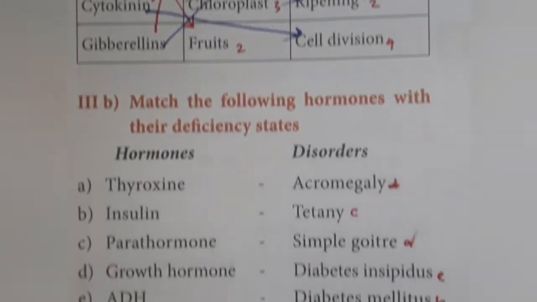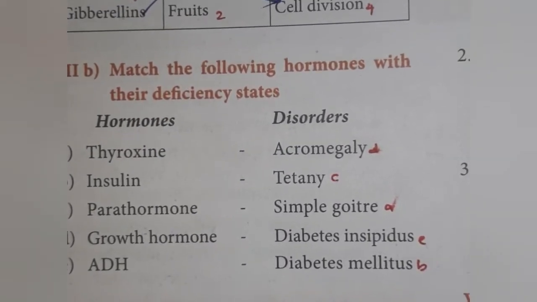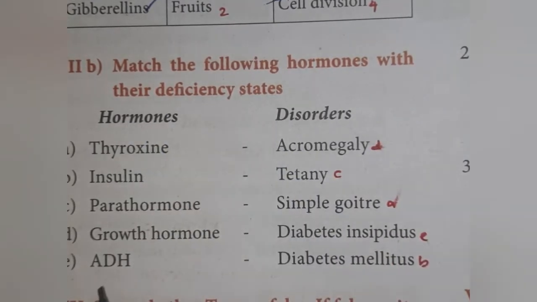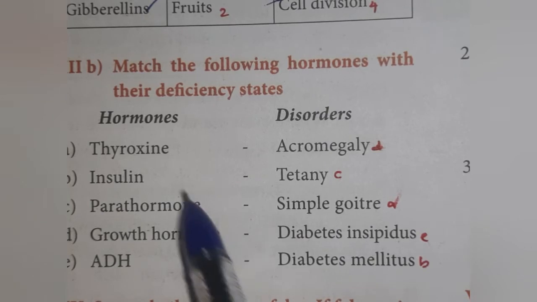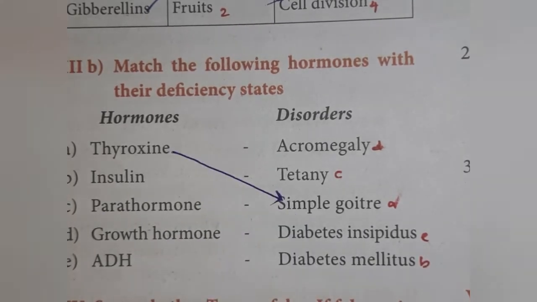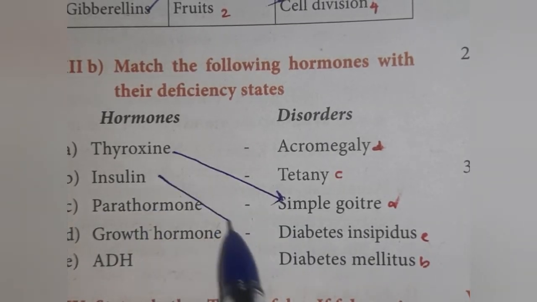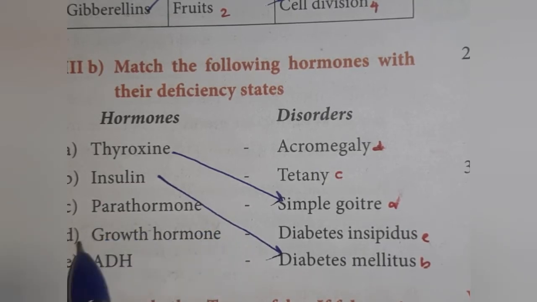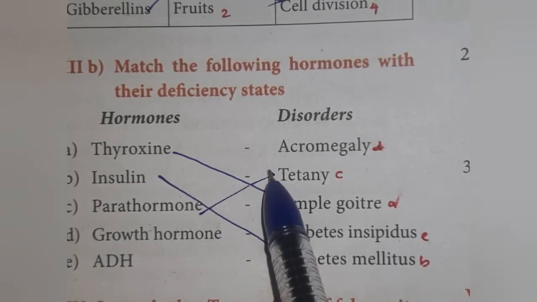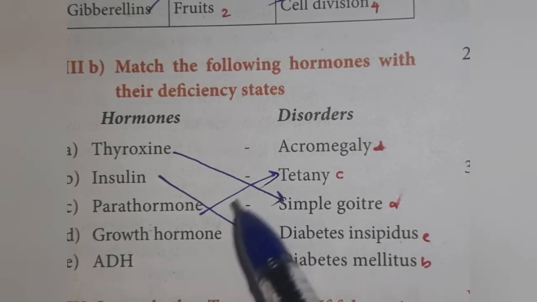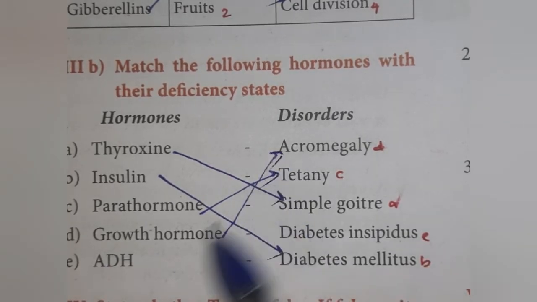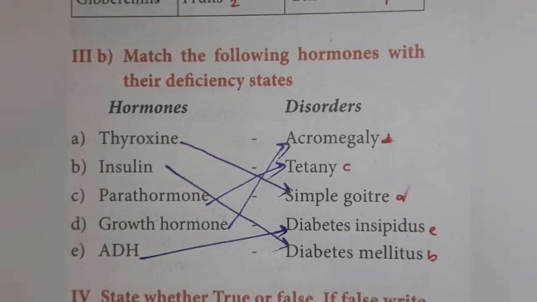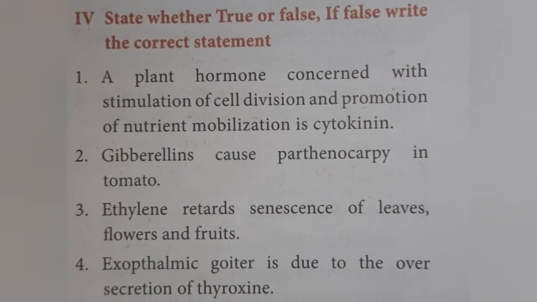Next, second, match the following. B, match the following hormones with their deficiency states. Thyroxine is simple goiter. Insulin, diabetes mellitus. Parathormone is tetany. Growth hormone is acromegaly. ADH is diabetes insipidus.